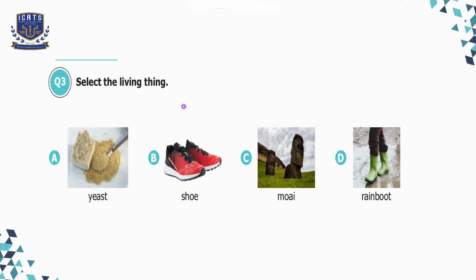Question number 3. Select the living thing. Option A, yeast. Option B, shoe. Option C, moai. Option D, rainbow.